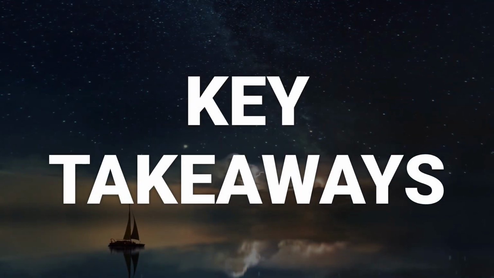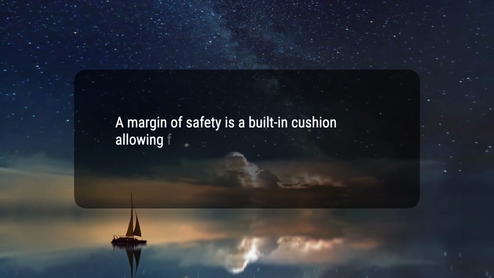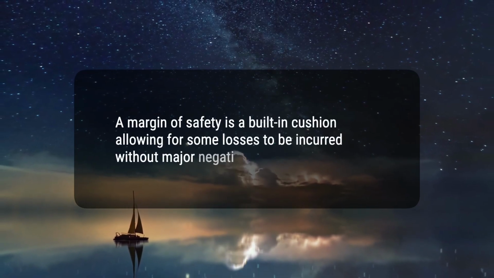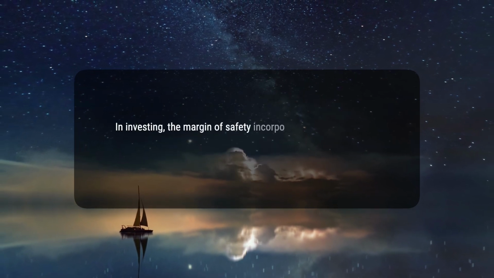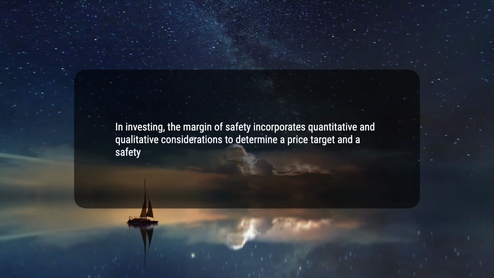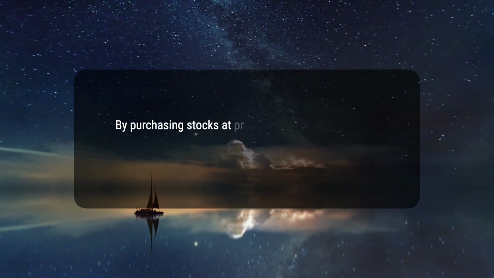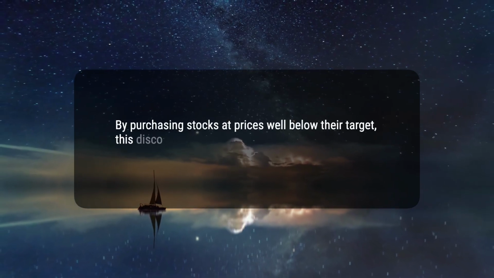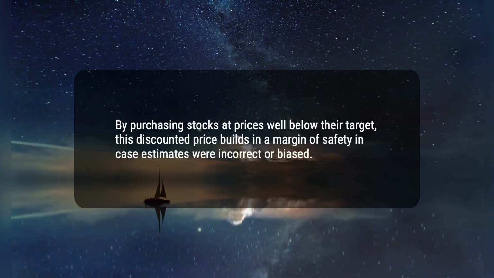Here are 4 key takeaways. 1. A margin of safety is a built-in cushion allowing for some losses to be incurred without major negative effect. 2. In investing, the margin of safety incorporates quantitative and qualitative considerations to determine a price target and a safety margin that discounts that target. 3. By purchasing stocks at prices well below their target, this discounted price builds in a margin of safety in case estimates were incorrect or biased.